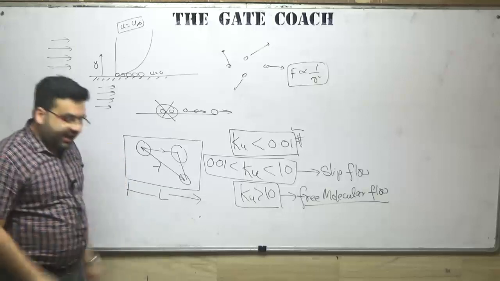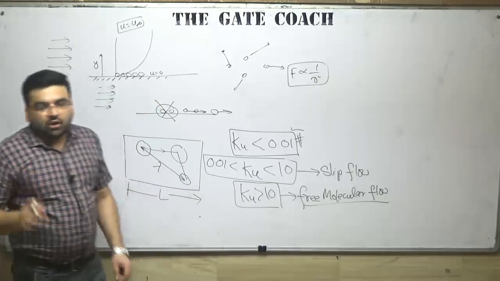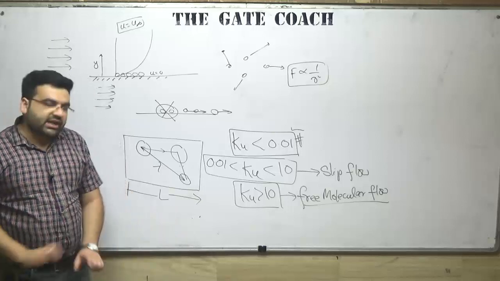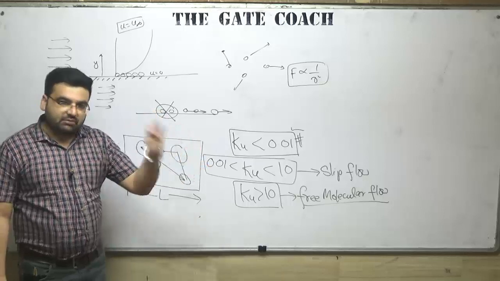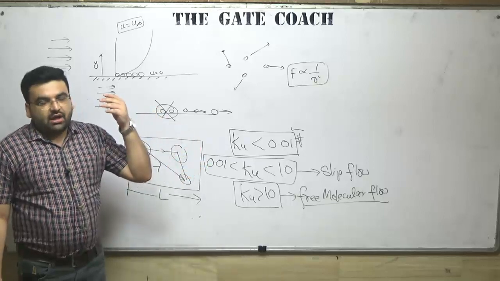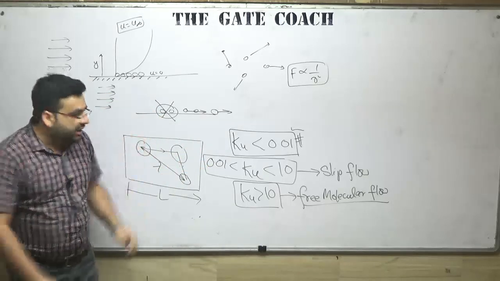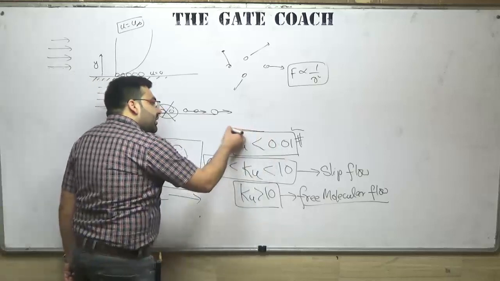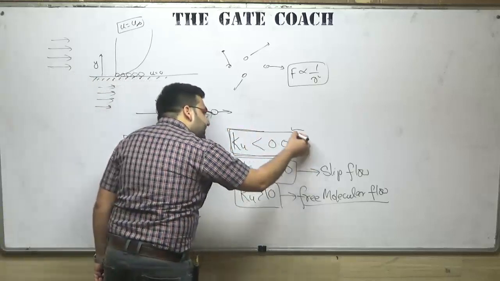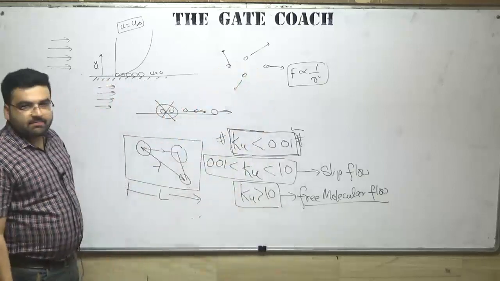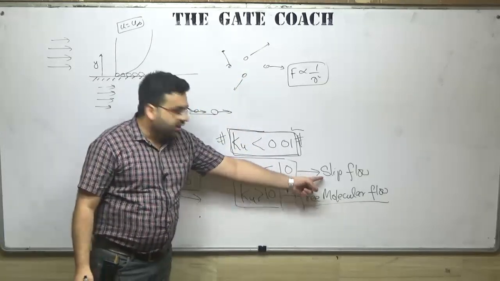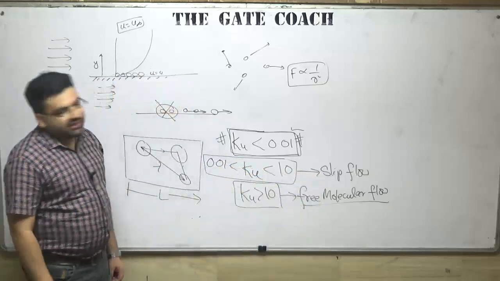So in fluid mechanics, whatever we will be studying, whether it is kinematics, dynamics, turbulent flow, or static flow, we will be assuming that the Knudsen number is less than 0.01. We will not be considering the slip flow, nor the free molecular flow.